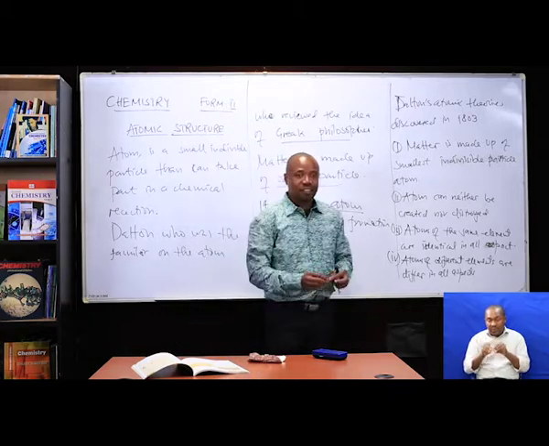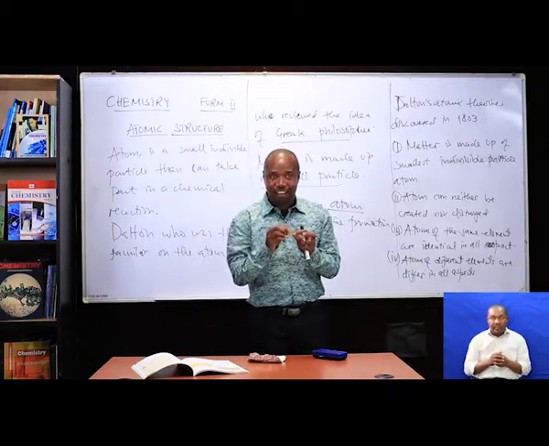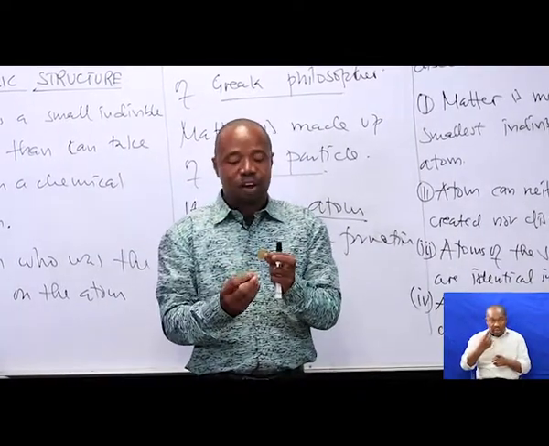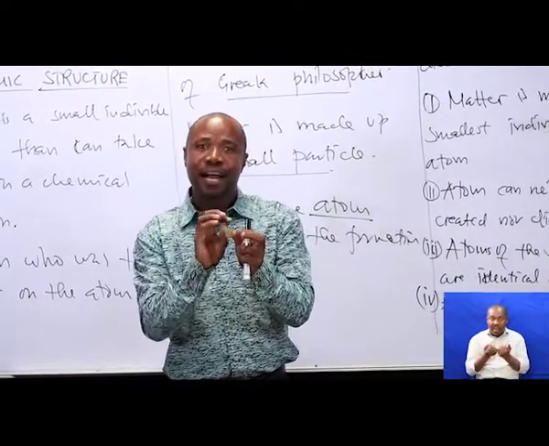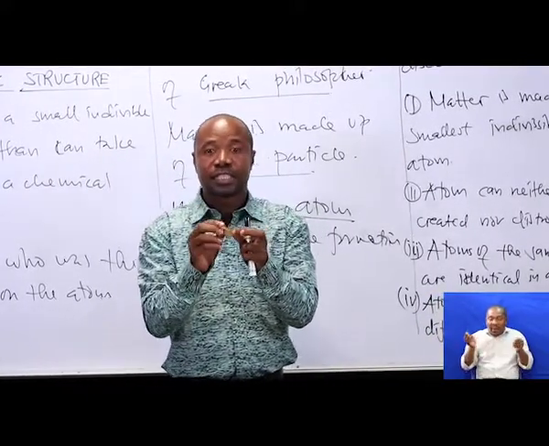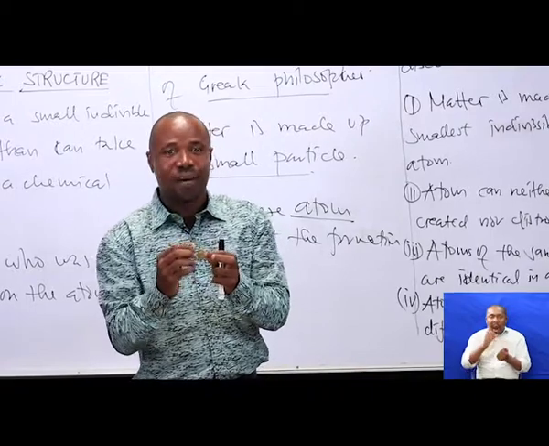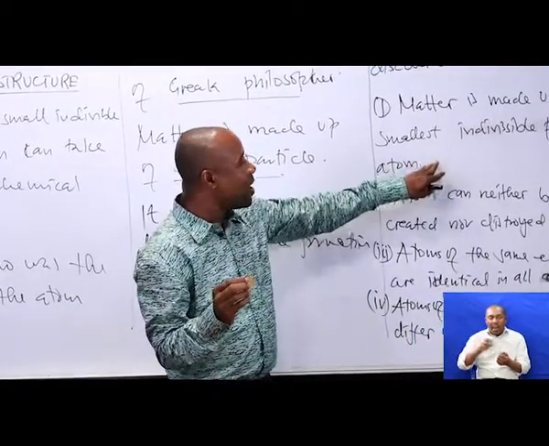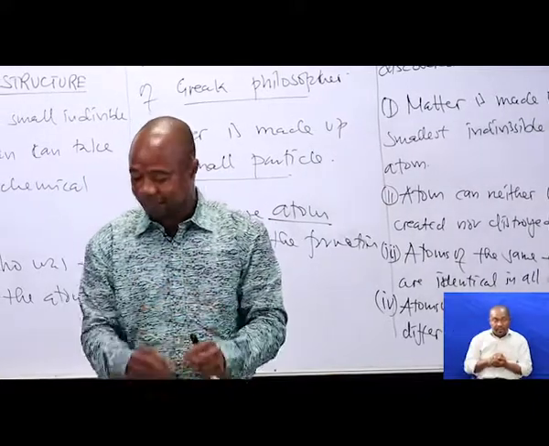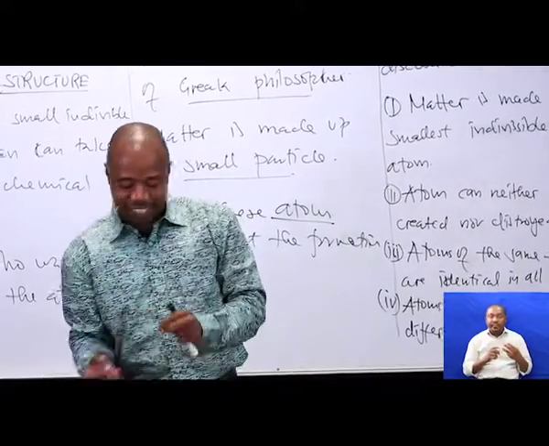And another one, this is a 100-shilling coin. The 100-shilling coin is made up of small particles concentrated together, which are copper. Copper atoms made this 100-shilling coin.